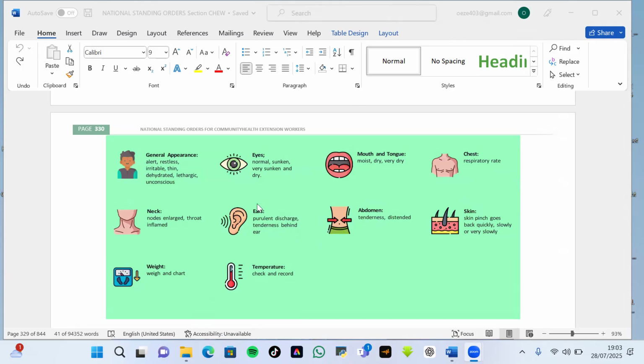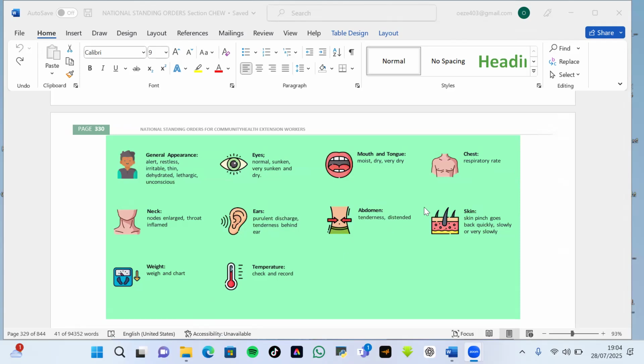You're trying to rule out other causes, because there are a lot of things that can lead to diarrhea, but may not be watery diarrhea. You understand? So you check for abdominal tenderness and distension. It could be other problems of the abdomen, like intussusception and every other thing like that.